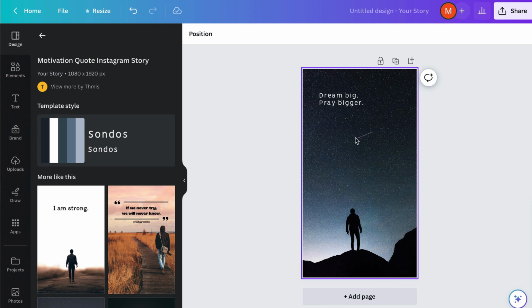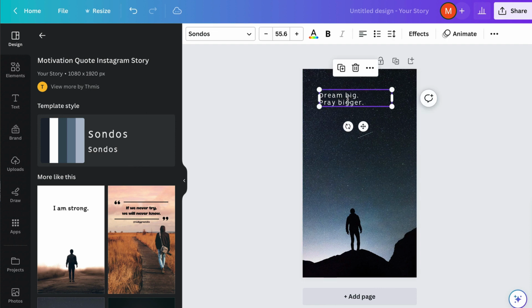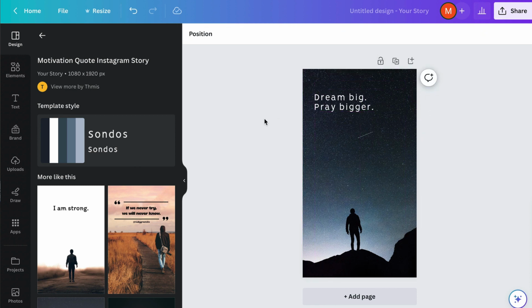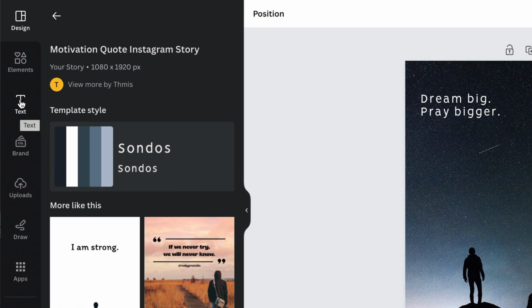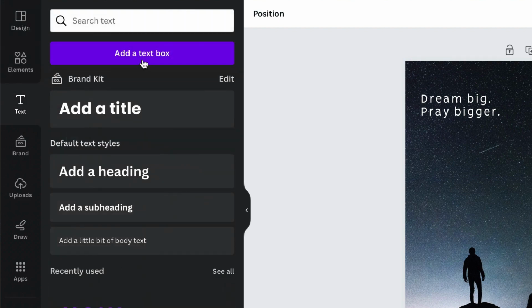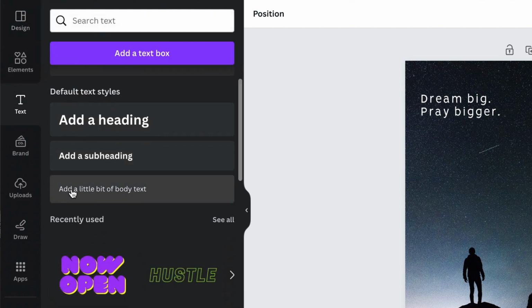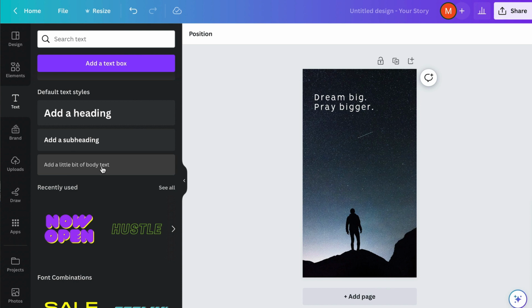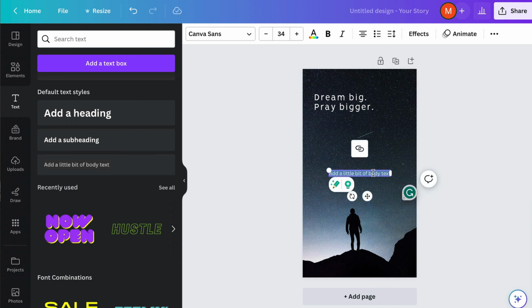Now we want to make a few changes here. So obviously you can change the background if you want to. You can add in a different image. You can play around with the font, size of the text, and all that good stuff if you want to. That's fine. But if you have just one text field here, what you need to do is add a second one. So let's go to text here on the left hand side, and then we can add a text box. I'm just going to use a very small one here. Click on that. There, it's added in.